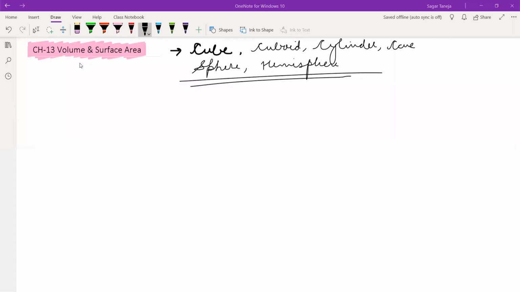Put the chapter name, chapter number 13, volume and surface area, today's date, 11th of November 2020, and just put the heading formulas. The first shape is cube.